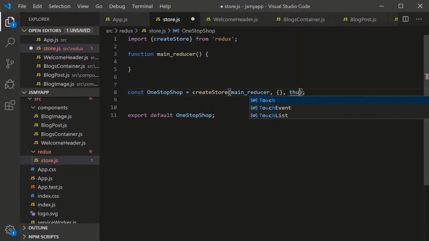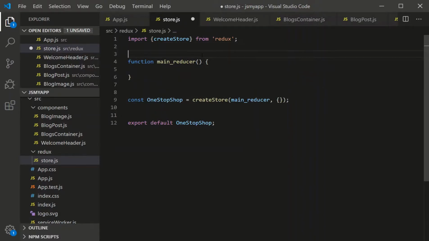Now, just to give you an idea of what middleware is, you plug middleware into your React Redux in your create store here, and it enhances the abilities of your store. There's a middleware called Thunk that allows you to do asynchronous calls to your store. Again, outside the scope of this video. For now, we're just going to deal with the first two arguments.